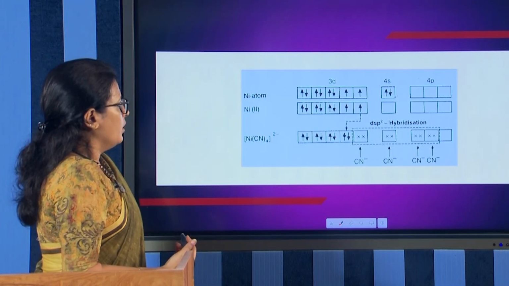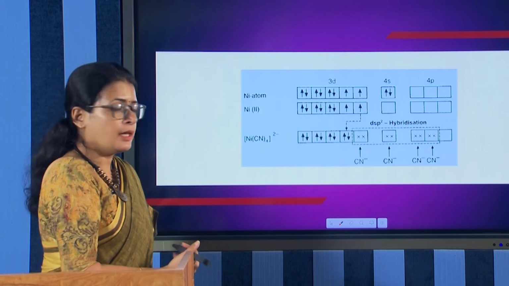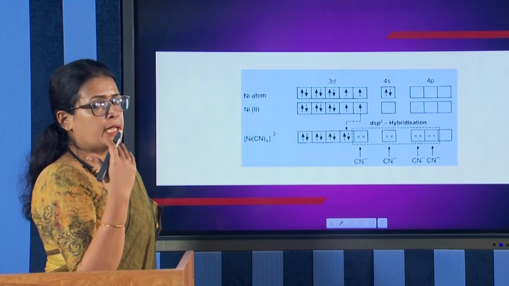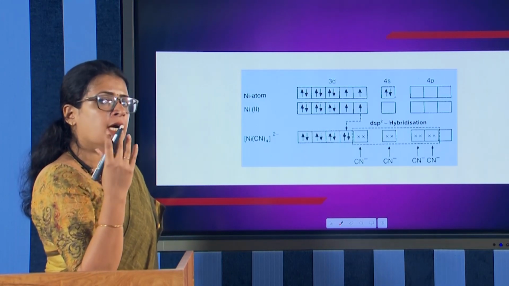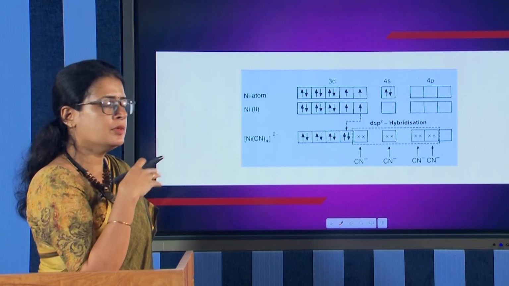And now we have to look at how many ligands are there. We have 4 ligands approaching the nickel. So, 4 ligands means 4 empty hybridized orbitals should be provided by the central metal atom nickel.